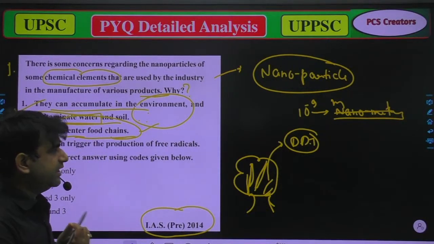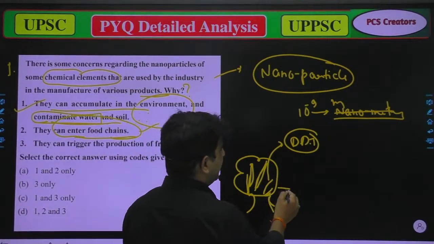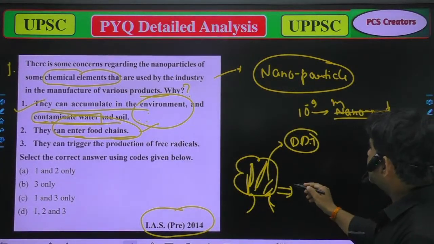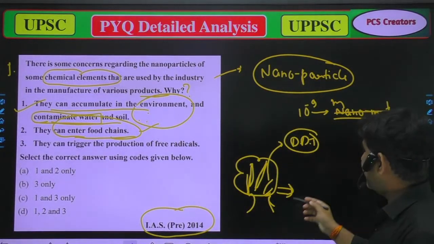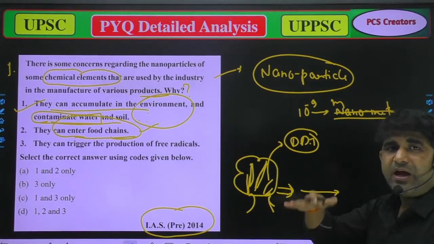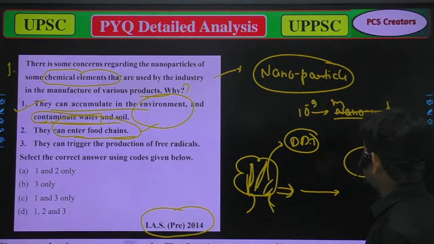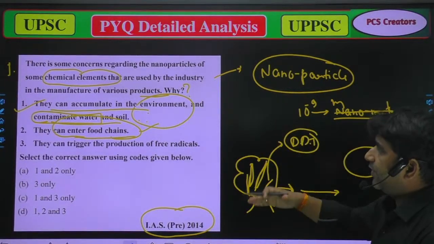When any chemicals enter the food chain, it can harm the whole life, because after all it will be consumed by higher animals, and when these higher animals eat those things, it can also harm our environment or food chain. So that's true.